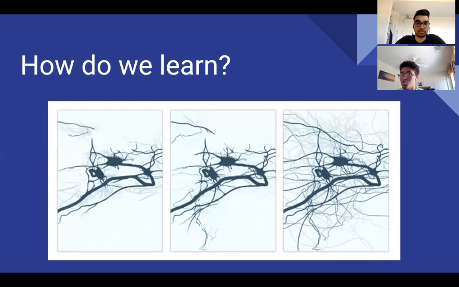So how do we learn? Well, there are three main ways that humans learn, and also how animals learn as well. The first is classical conditioning, the second is operant conditioning, and the third is observation. When we learn through classical conditioning, this just means we learn through associating learning with a natural response, like hunger.